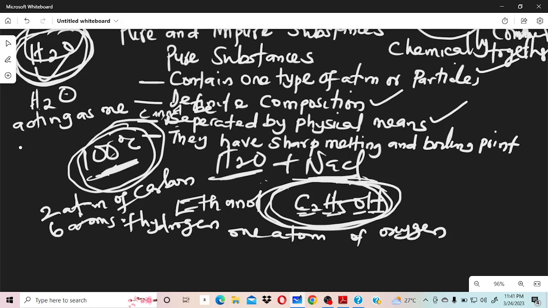Why the last one saying they have sharp melting and boiling point? Yes, the boiling point of ethanol is around 78 degrees Celsius. Can you see that? Any boiling point higher than this or lower than this means the ethanol is now containing some impurities, which means you don't have only the ethanol there again. That's the reason why it will not boil at 78 degrees Celsius. So if it boils at 78 degrees Celsius, it means it is a pure substance. So your ethanol is also a pure substance. I hope you are following.